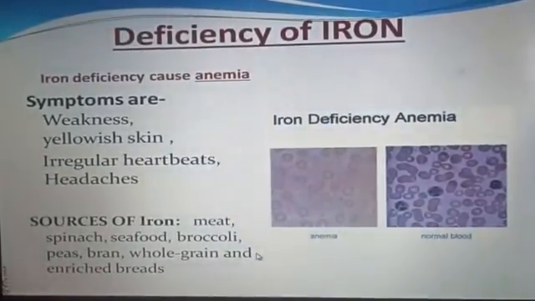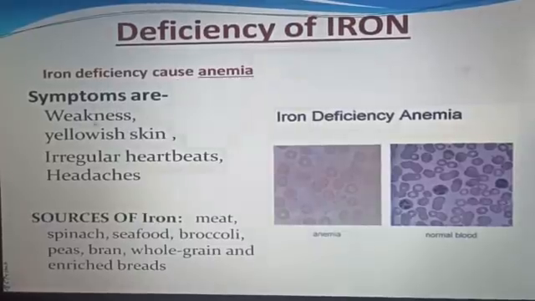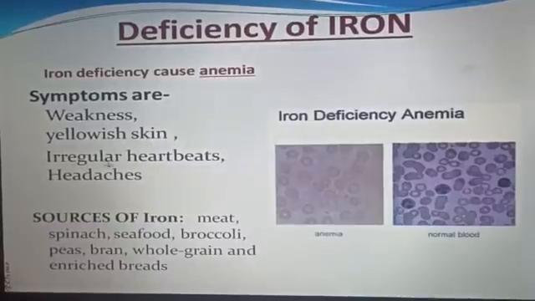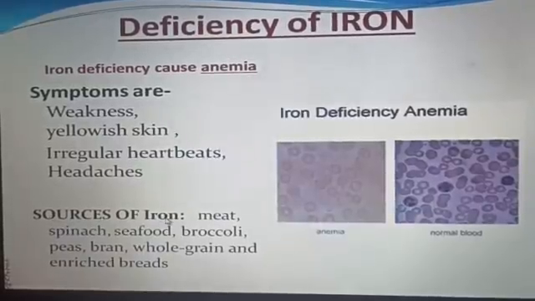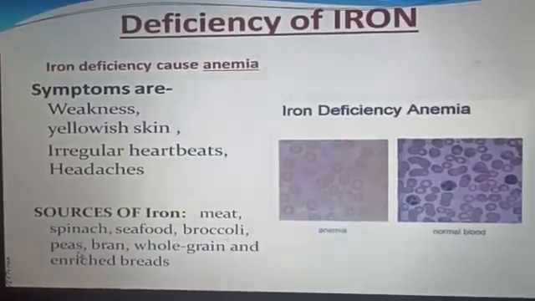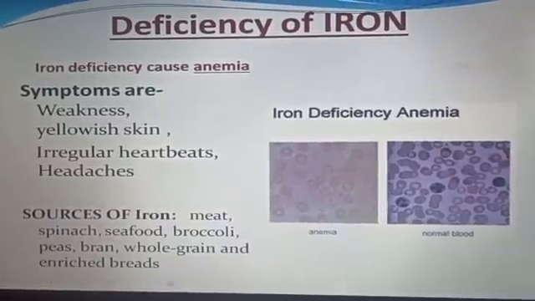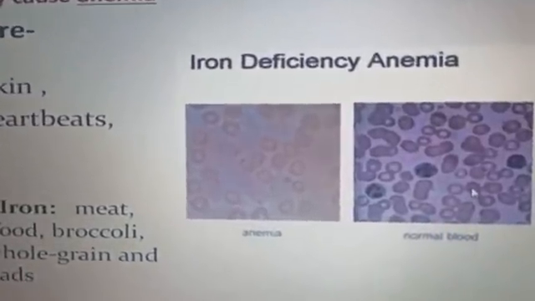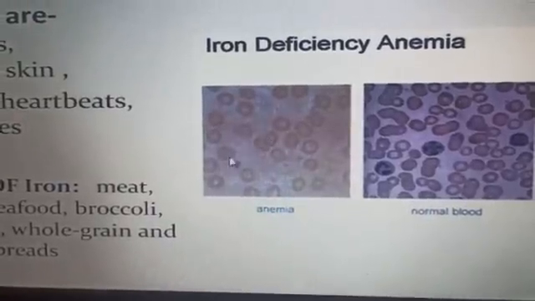Next is deficiency of iron. Iron deficiency causes anemia. Symptoms are weakness, yellowish skin, irregular heartbeats, headaches. Sources of iron: meat, spinach, seafood, broccoli, peas, bran, whole grain, and enriched breads. Look at this picture, students. This is normal blood, and this anemia shows deficiency of iron.